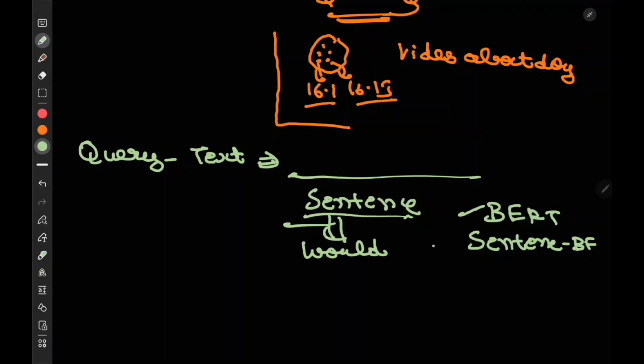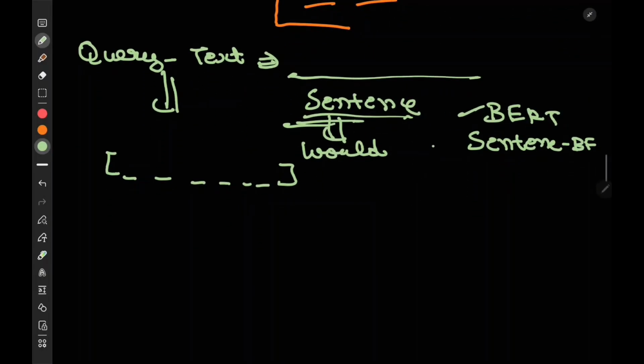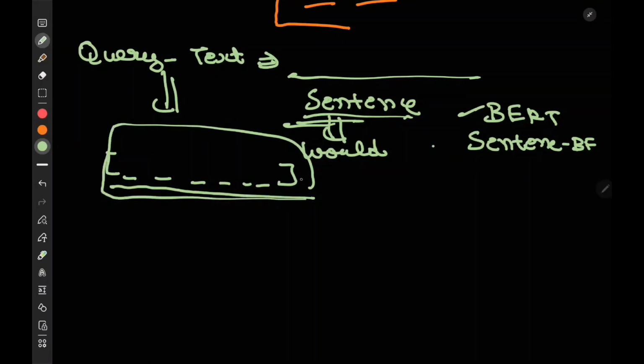These are pre-trained models given by Google, and there are some pre-trained models given by OpenAI as well. We can use them to simply convert this whole sentence into a vector, into an embedding, and this particular vector will represent the whole sentence.